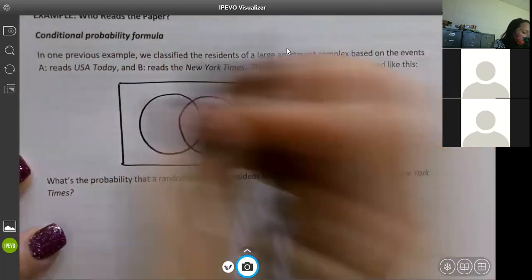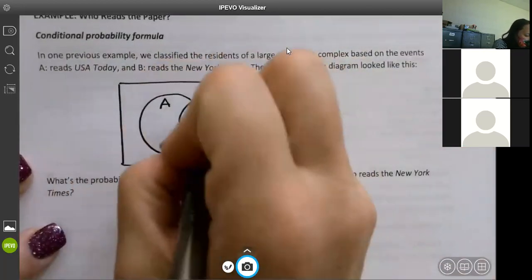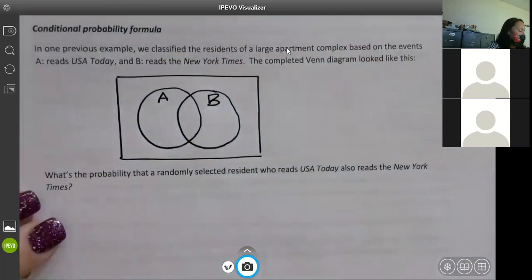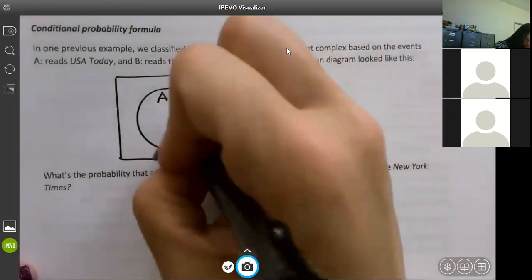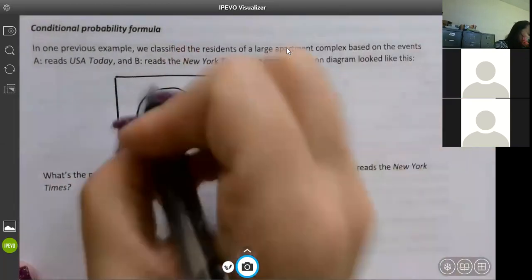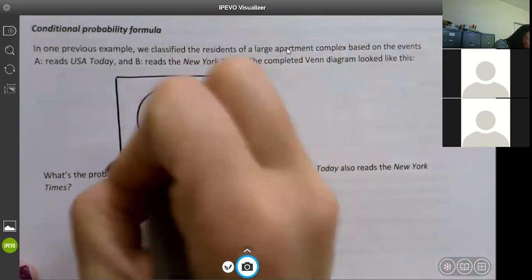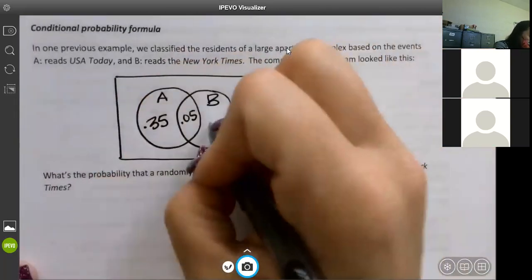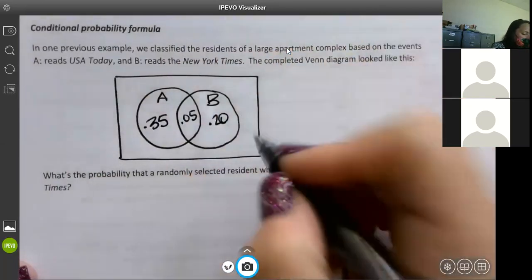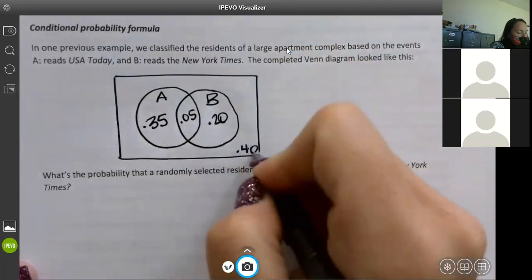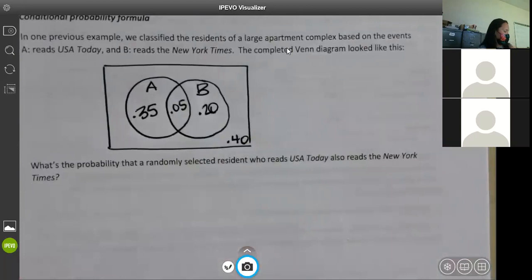We had event A and B. The overlap was 0.05. Just A was 0.35. Just B was 0.20. And nobody reading either paper was 0.40.